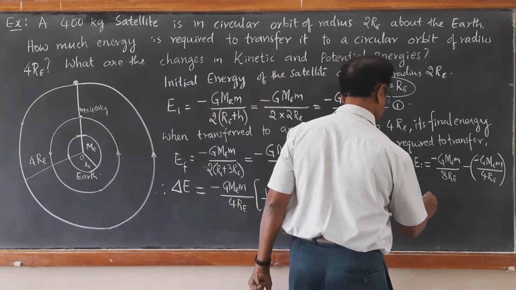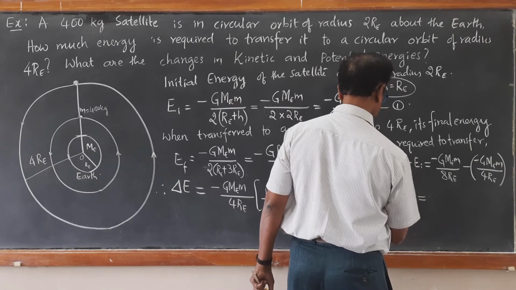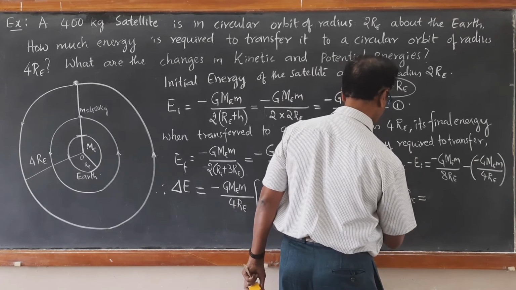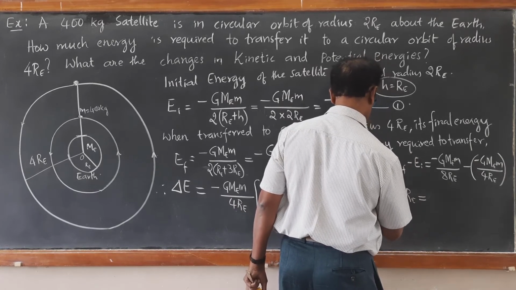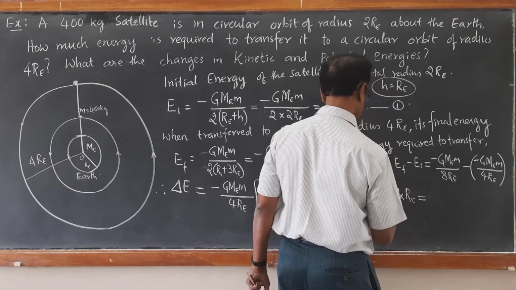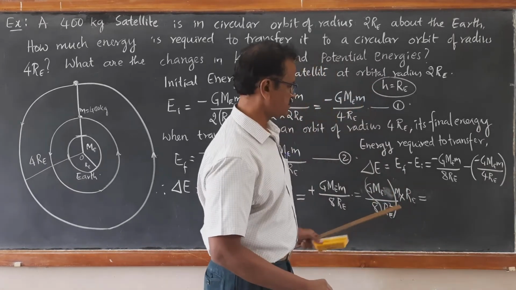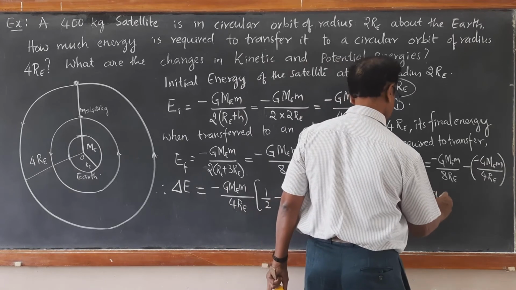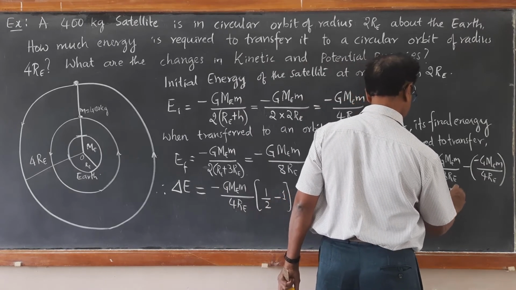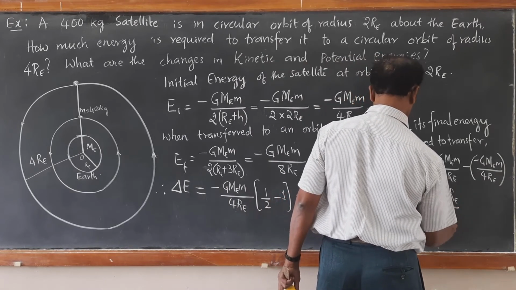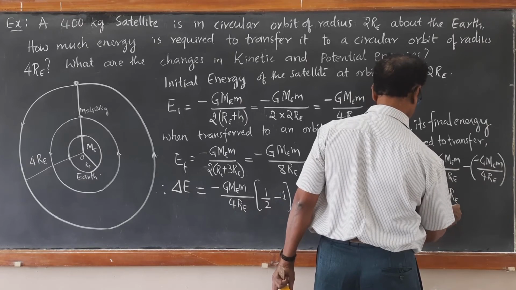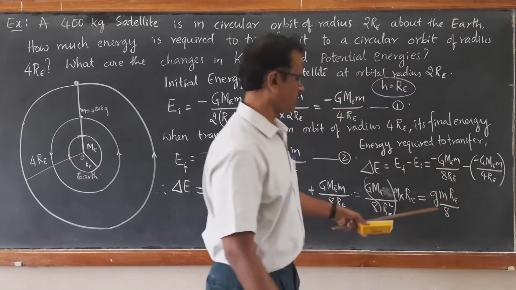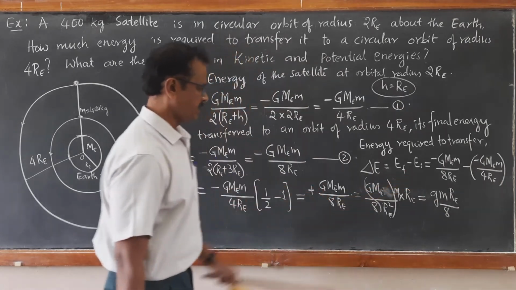We know GME upon RE square is small g. So you can write m separately: small g into m into RE divided by 8. Now we can directly substitute the value of acceleration due to gravity.